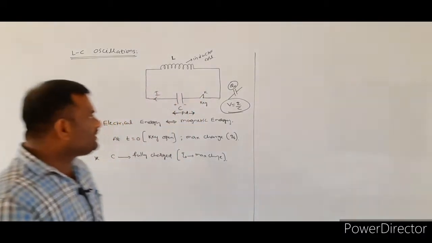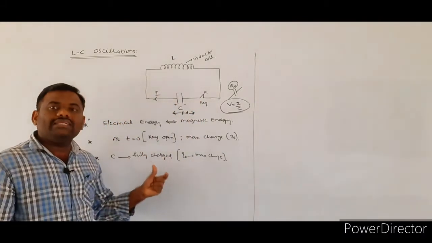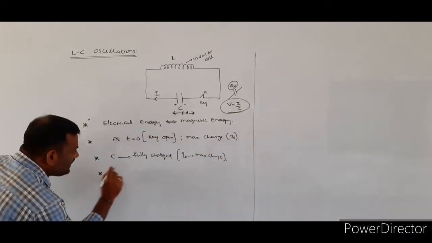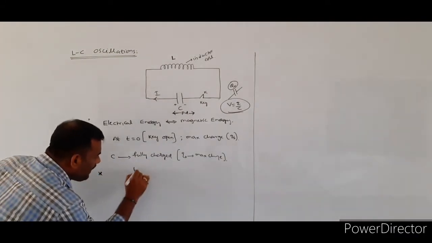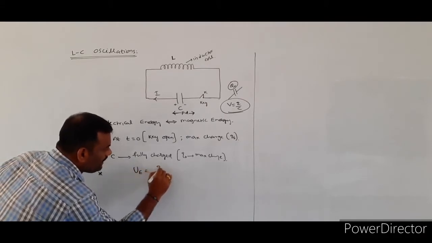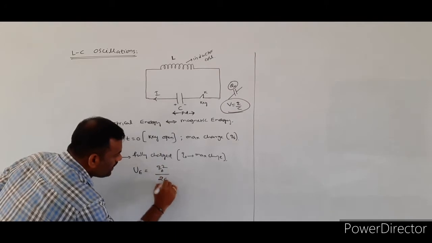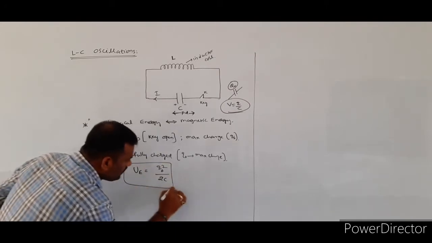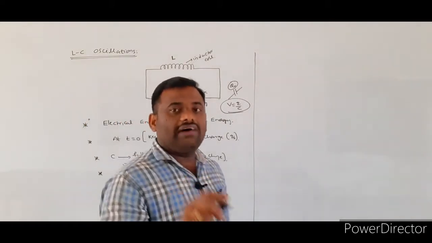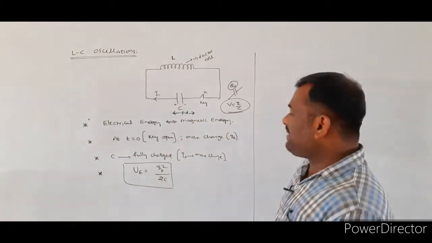Now I will write the expression for the electrical energy stored in the capacitor. Initially the capacitor is fully charged, so the maximum electrical energy stored in the capacitor is given by Q naught square by 2C. We already know that the energy stored in a capacitor is half CV square or Q square by 2C.